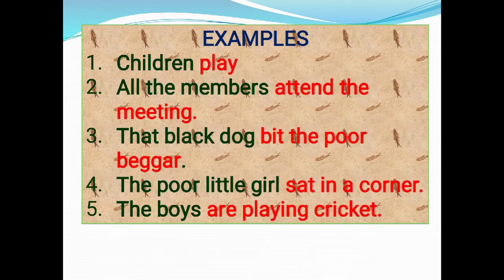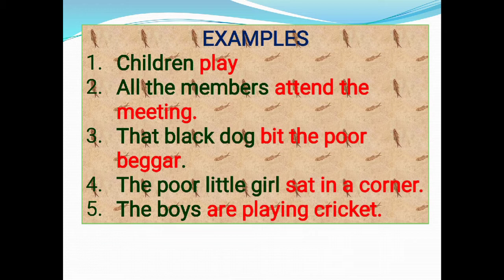Examples: Children play. In this sentence, children is the subject, play is the predicate. All the members attend the meeting. In this sentence, all the members is the subject, attend the meeting is the predicate. That black dog bit the poor beggar. In this sentence, that black dog is the subject, bit the poor beggar is the predicate.